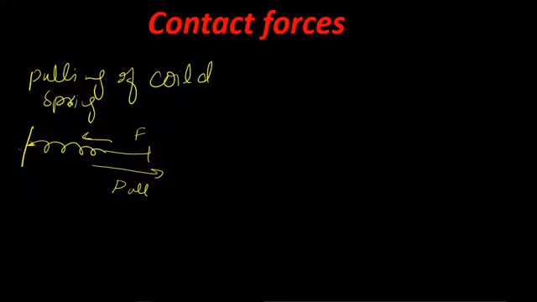So these are contact forces in which you are directly in contact with an object and exerting force on it. As a result, there is a change in the velocity of the object.